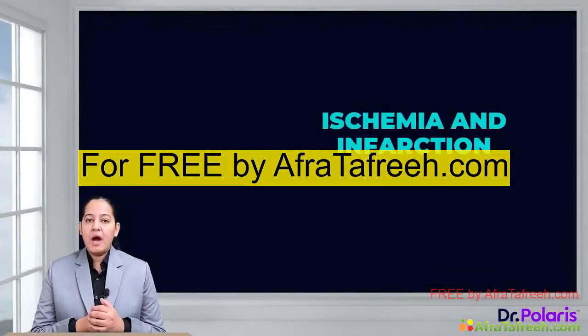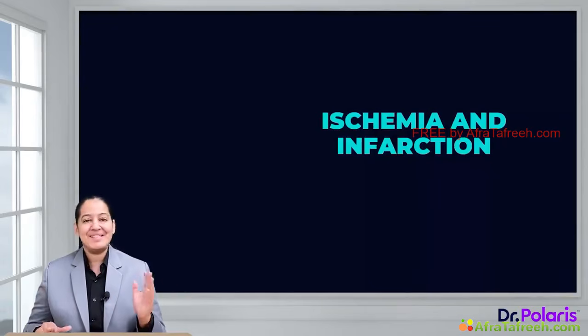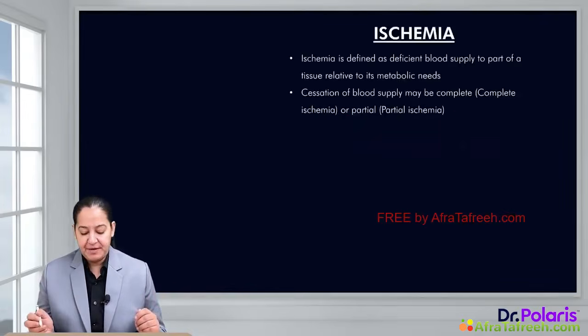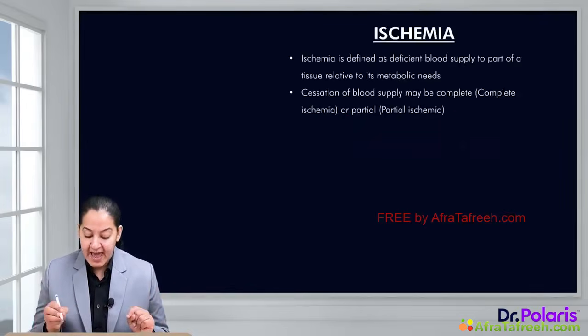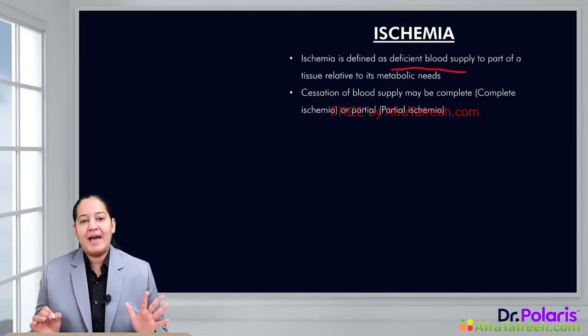In this video, I will discuss ischemia and infarction. So let's start with ischemia. What is ischemia? How do you define ischemia? Ischemia is defined as deficient blood supply to any part of tissue, any part of organ.